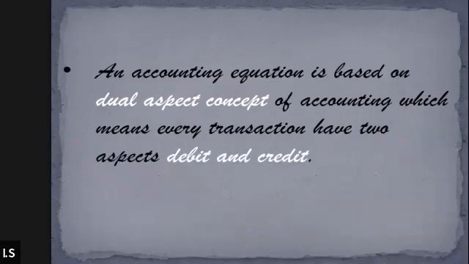See, an accounting question is based on the dual aspect concept of accounting, which means every transaction has two aspects. That means every transaction affects at least two areas. We will understand the meaning of debit and credit later, but for the time being, just avoid those words. Just keep in mind that any transaction in a business affects at least two aspects of the business. So what do you mean by two aspects? Two aspects basically means the liability or the asset.